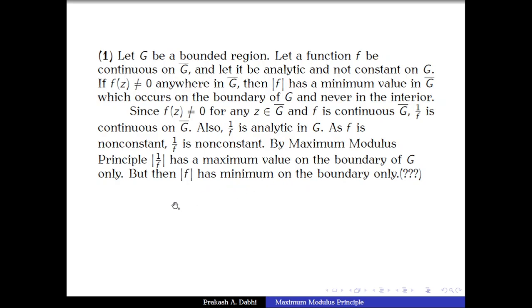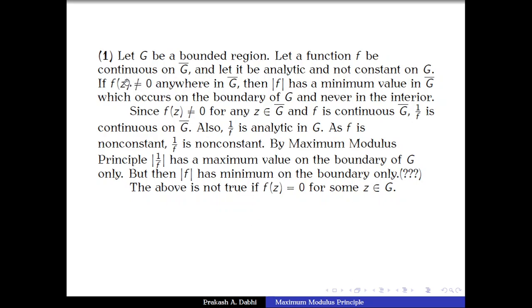Therefore we have shown that mod of f has its minimum value only on the boundary of G. That is what we wanted to show: mod of f has a minimum value in the closure of G, but that is not going to occur in the interior, only on the boundary.